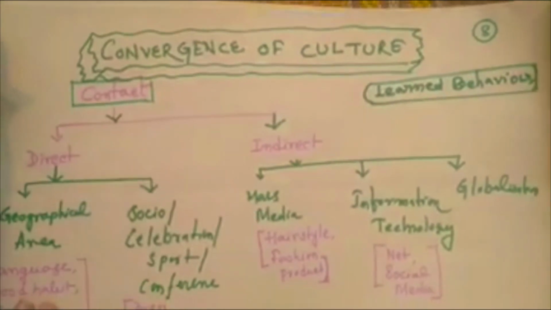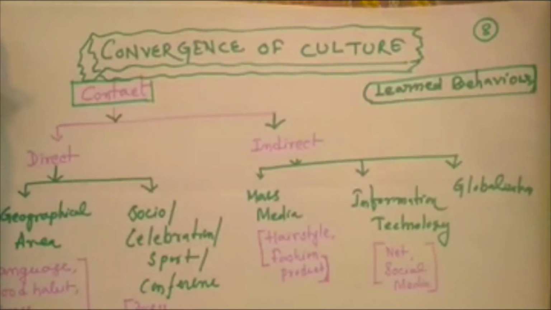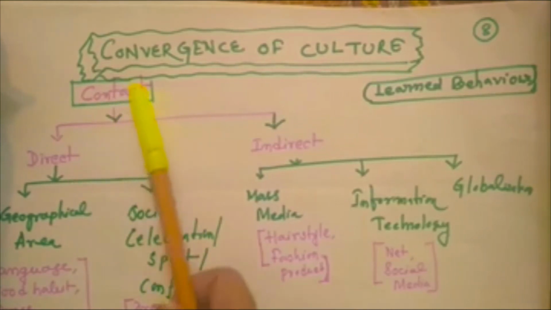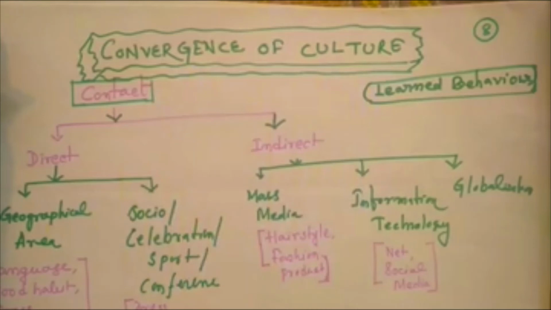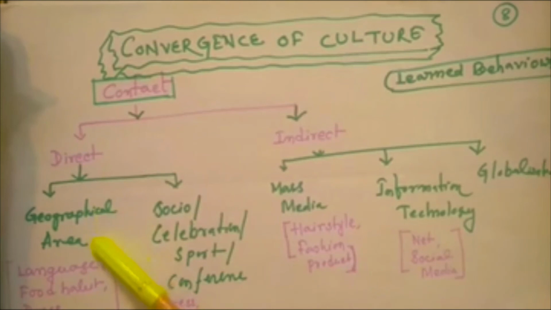Now, convergence of culture. Convergence means two different kinds of culture become similar, or become alike to each other. Convergence of culture mainly occurs by contact, maybe direct or indirect. Direct contact is within a geographical area.